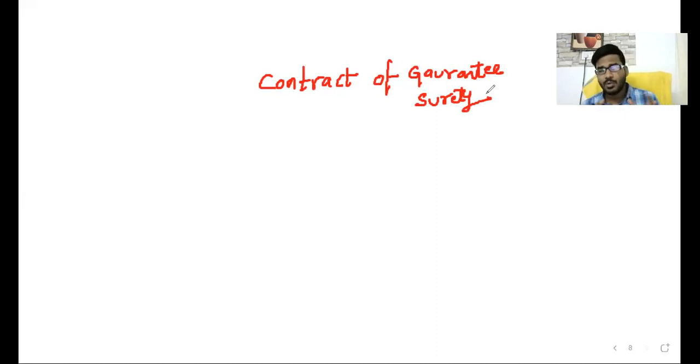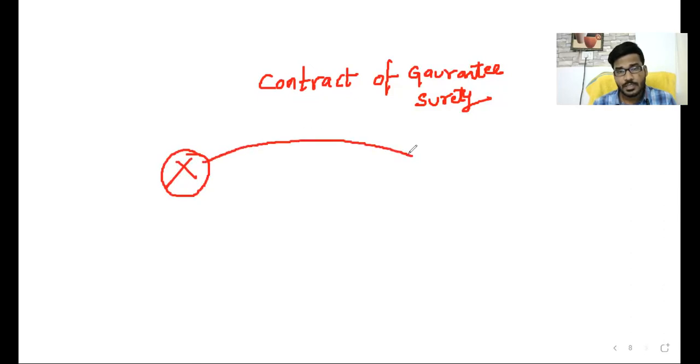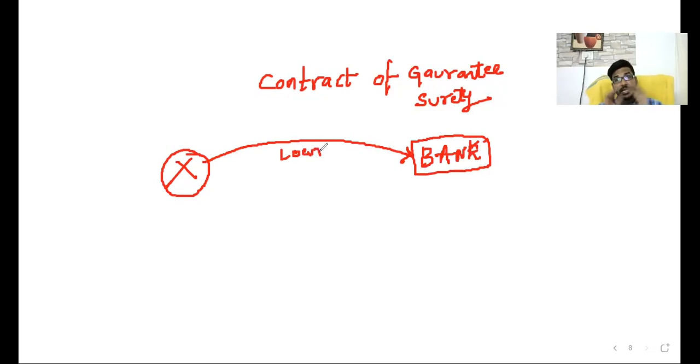What exactly does this mean? So listen carefully. X is a party. X can approach a bank, SBI or whatever bank it may be, for a loan. Whenever any person approaches the bank for a loan, the bank requires securities.